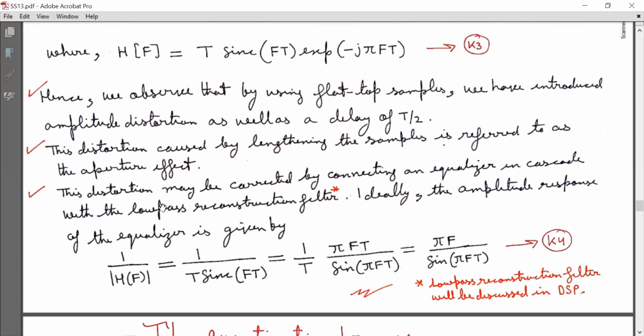Ideally, the amplitude response of the equalizer is given by 1 by magnitude H(f), that is equal to 1 by capital T sinc(fT), that is equal to 1 by capital T pi fT by sin(pi fT), and that is equal to pi f divided by sin(pi fT), mark it as K4. Now this low pass reconstruction filter we will study in detail in the next course on DSP. If you are interested right now, you can refer to my online lecture series on DSP.